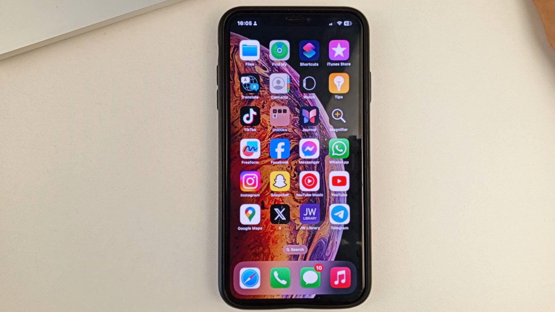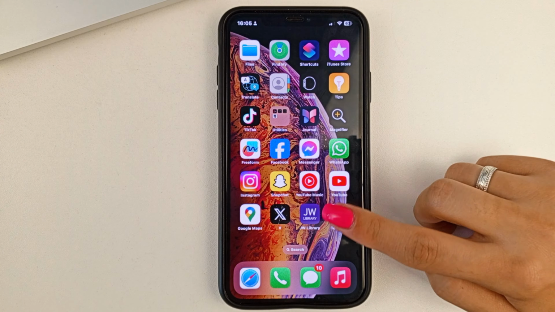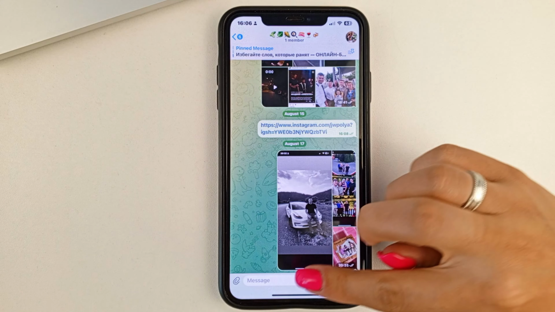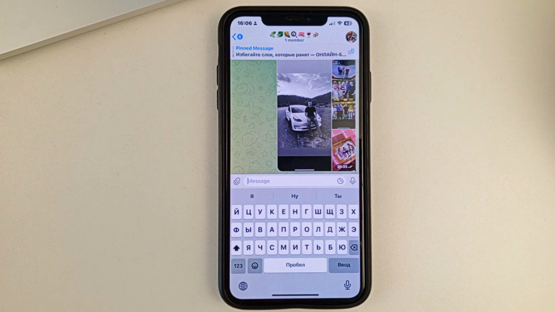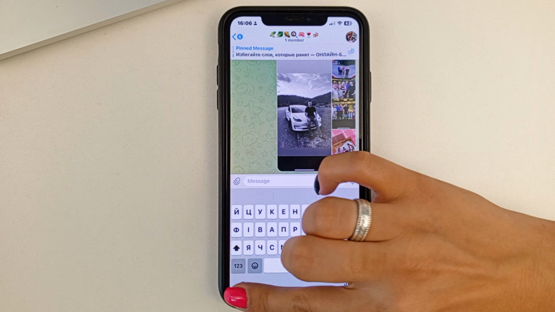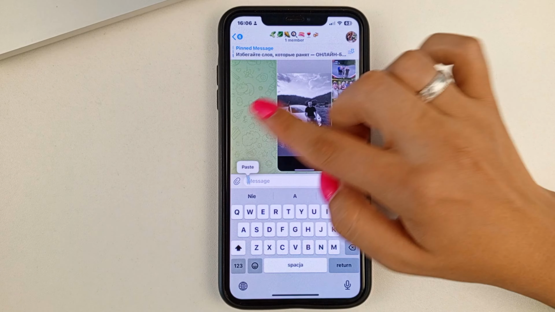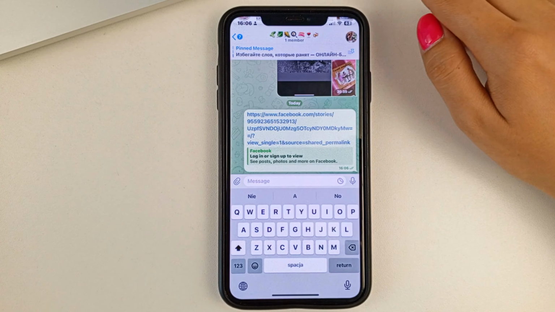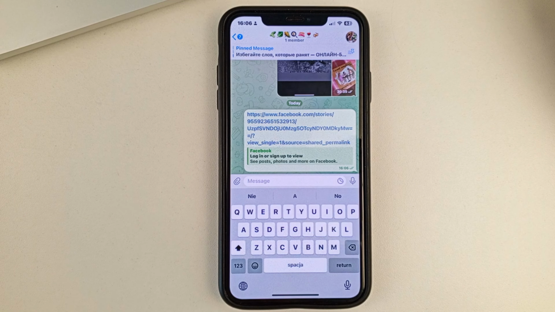For this, you can go to any messenger or social network like Instagram, Facebook Messenger, WhatsApp, and so on. I'm going to open up Telegram. Next, to share such a link, you will need to click and hold on the line, then paste and send. This way, you will share such a link to the story.